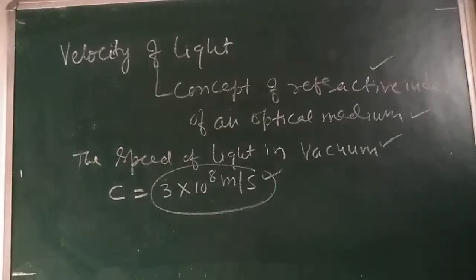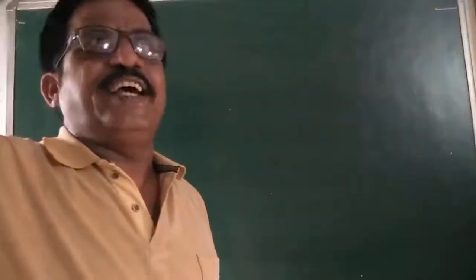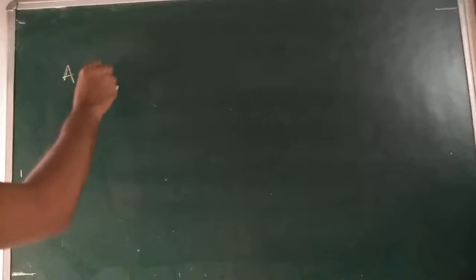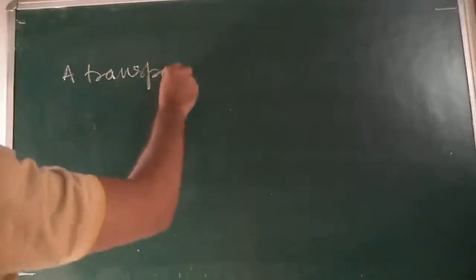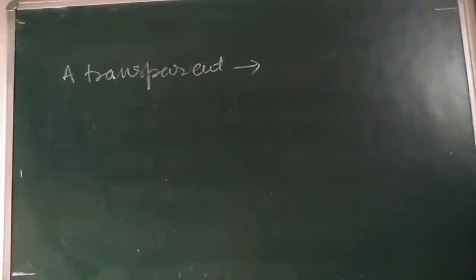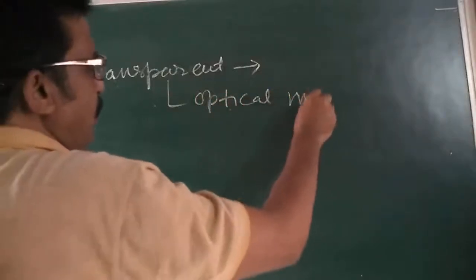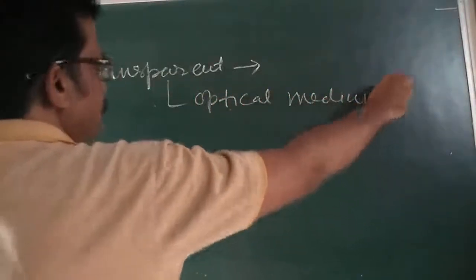A transparent substance in which light can travel. So I can say, my dear children, a transparent medium in which light can travel is called an optical medium.